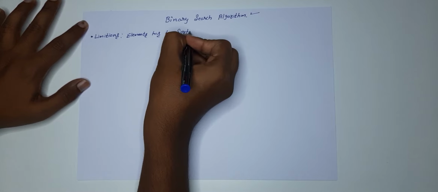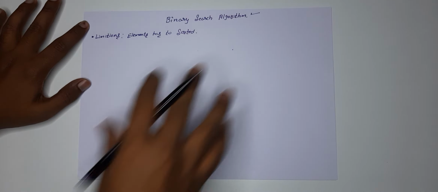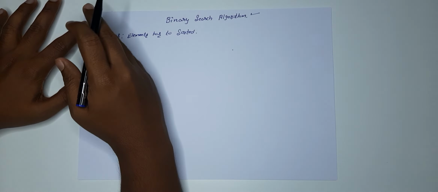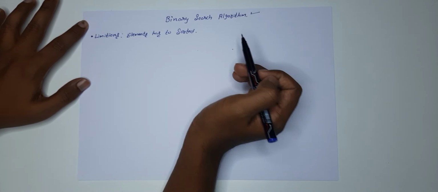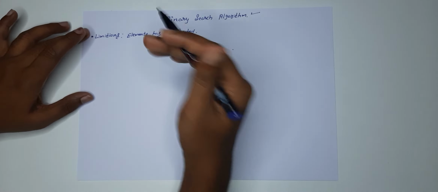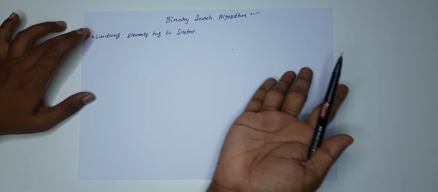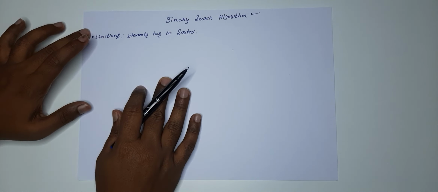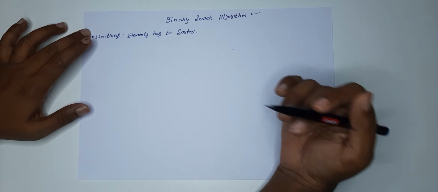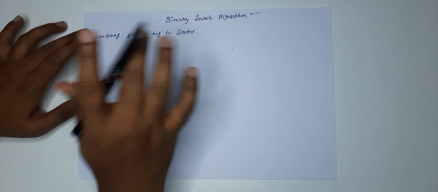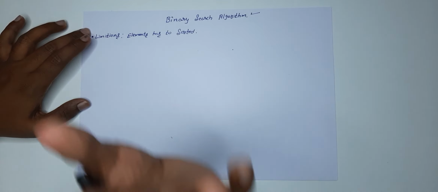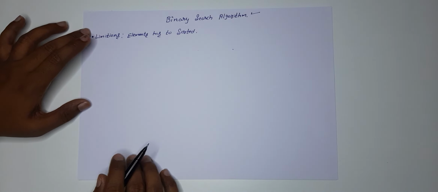Whenever you want to apply an algorithm for a particular list, you need to decide: if the elements are sorted, you can apply the binary search algorithm. If the elements are not sorted, it's very easily a linear search algorithm. Linear search means you need to search one by one, but binary search doesn't require that. So if the elements are already sorted, you can directly apply the binary search algorithm. We'll understand this binary search algorithm one by one.